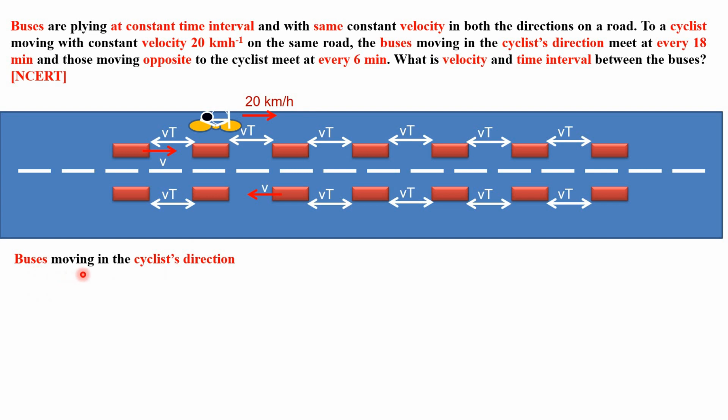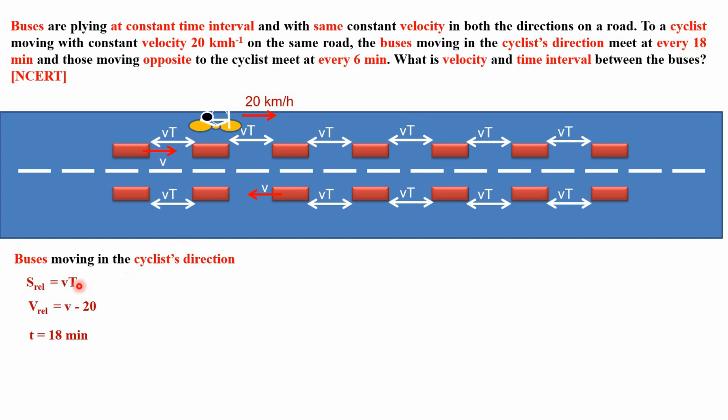So for buses moving in the direction of the cyclist, the relative velocity is v minus 20. The relative gap to be covered is VT. Formula very simple, s equal to vt. So buses moving in the direction of the cyclist's motion are meeting him every 18 minutes.